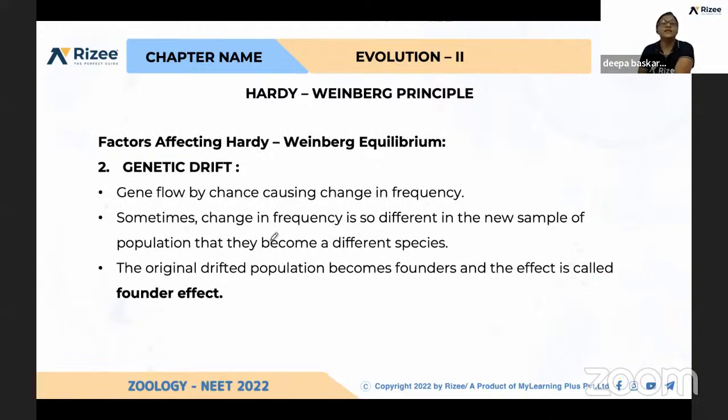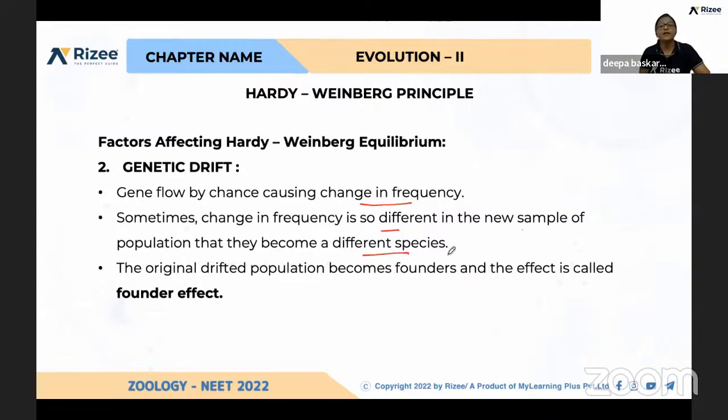And the second is genetic drift. What I explained now, gene flow, by chance causes a change in the frequency. The flow of genes slowly changes and eventually it is completely changed. Sometimes the change in frequency in the new sample of population is so different that they become different species.